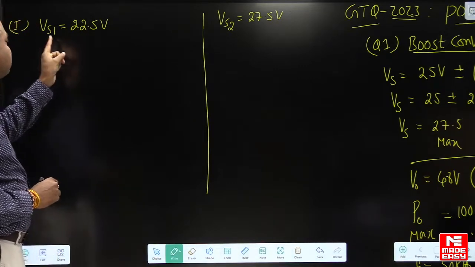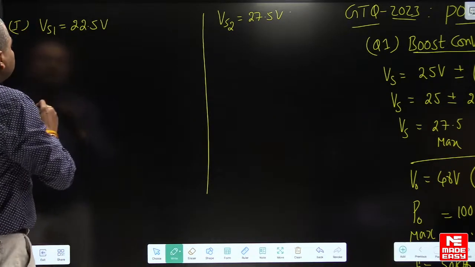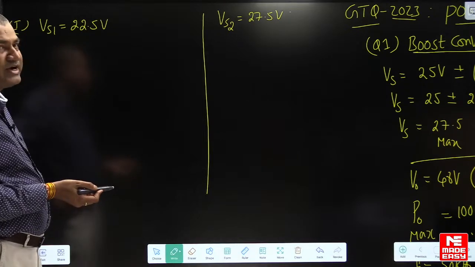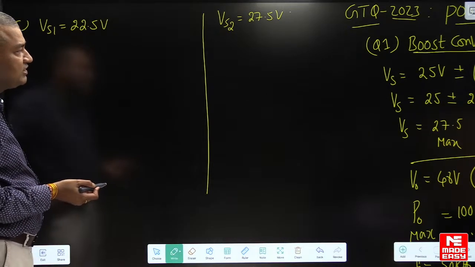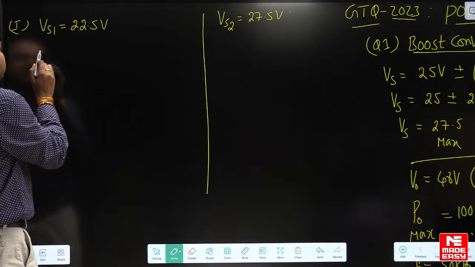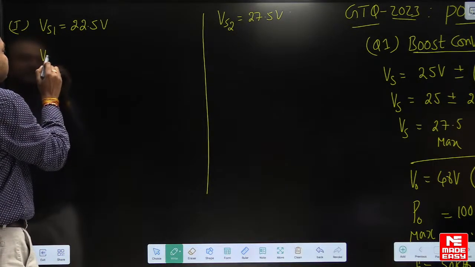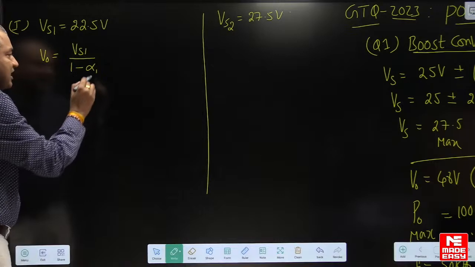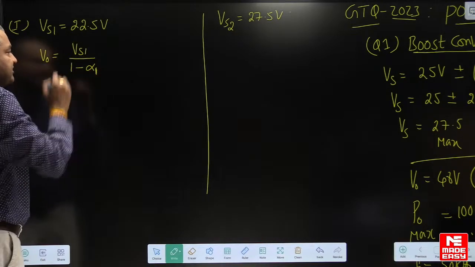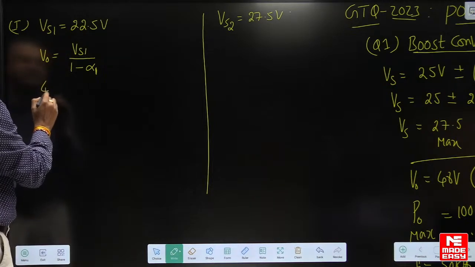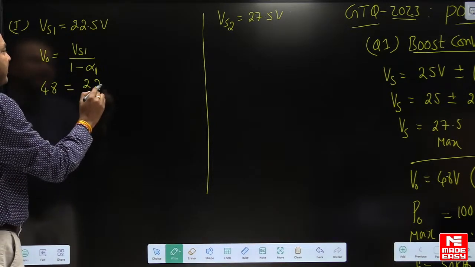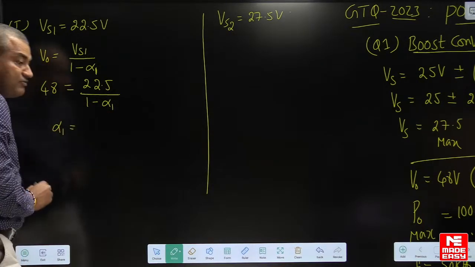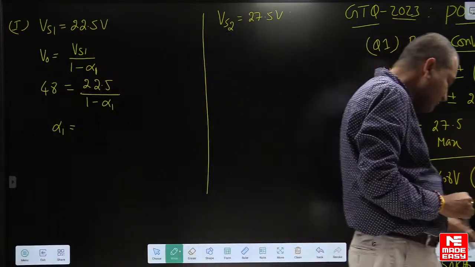Let us assume that in the first case the supply voltage is 22.5 volts. So what is the corresponding duty ratio here? Our requirement is for getting continuous conduction. For a boost converter, what is the expression for the output voltage? The expression for the output voltage is Vs by 1 minus alpha. Alpha 1 is the duty ratio in the first case. So V0 is 48 volts, which is equal to 22.5 divided by 1 minus alpha 1. So first calculate the value of alpha 1.